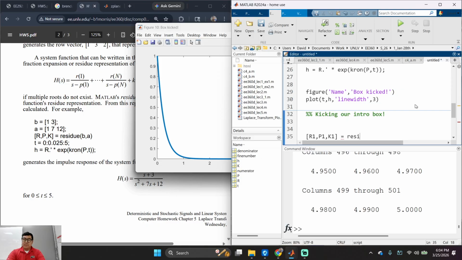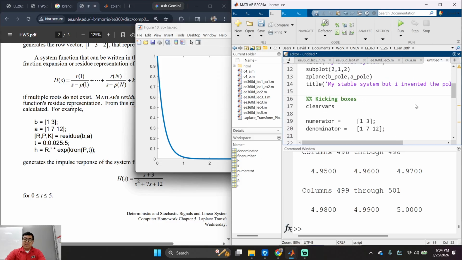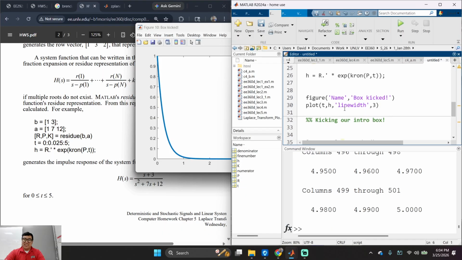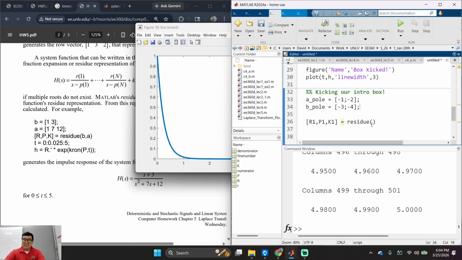Residue. Remember these numbers right here? Right? Remember this? I'm going to kick this box right here. B pole, A pole, right? Remember that? I just want to kick it, right? It'd be fun to know what it looks like, correct?